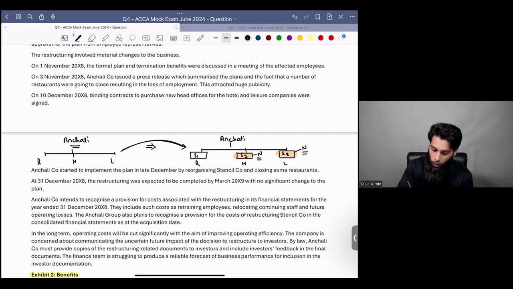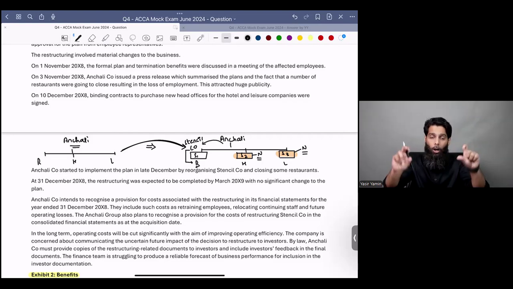But for the restaurants business, S1, subsidiary number 1, they are saying we have recently acquired a subsidiary whose name is Stencil Company. And this Stencil Company will take over the restaurants business. All the restaurants business will be done under the umbrella of a new company which we have bought, and the name of that company is Stencil Company.